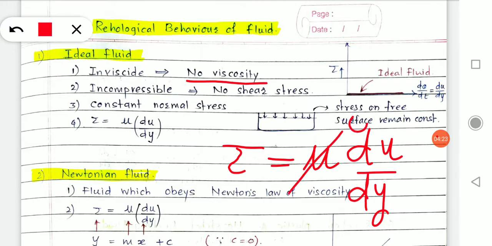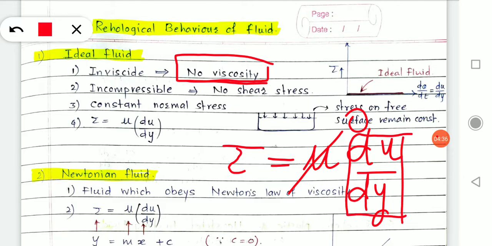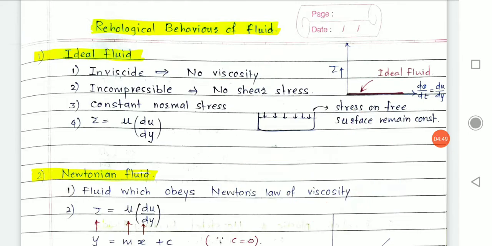If the fluid has no viscosity, mu becomes 0. If mu becomes 0, definitely the shear gradient, or rate of change of shear strain, also becomes 0, and this ratio also becomes 0. What will be tau then? Tau equals 0. Therefore the fluid in which shear stress is 0 is also called an ideal fluid.